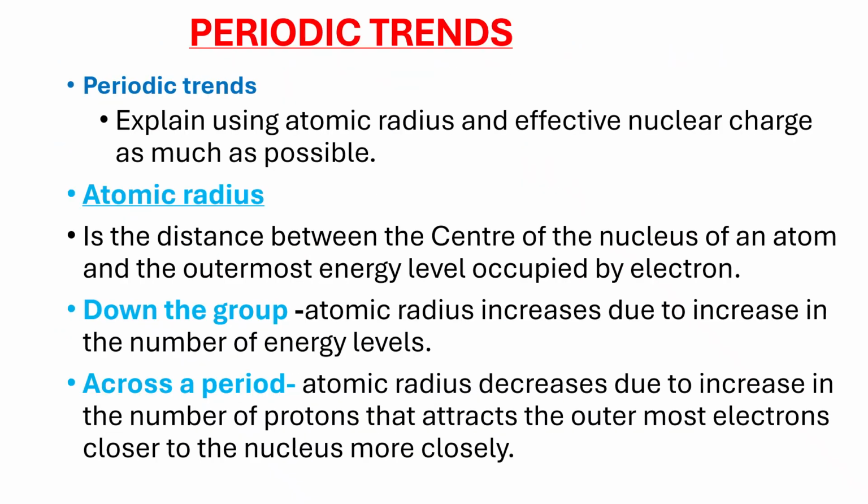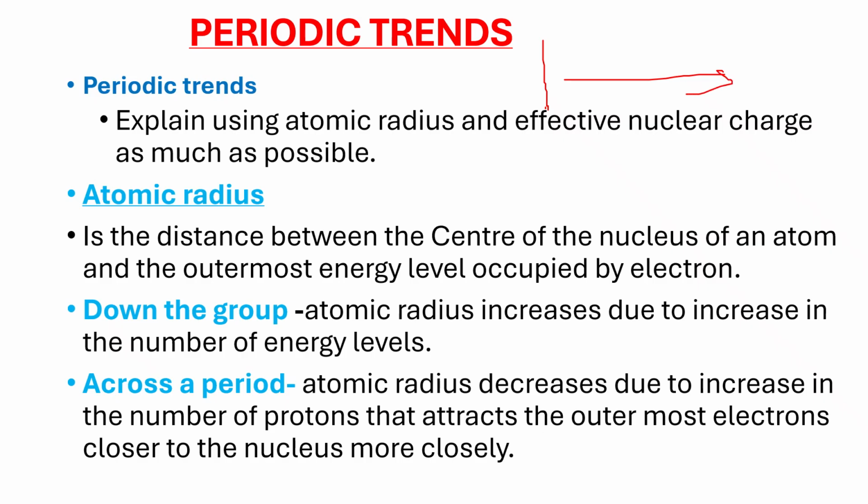Another very important part of this periodic table is what we call periodic trends. Periodic trends are trends especially of the physical properties of elements across the period or down the group. Students, kindly note that it is down the group and then across the period.